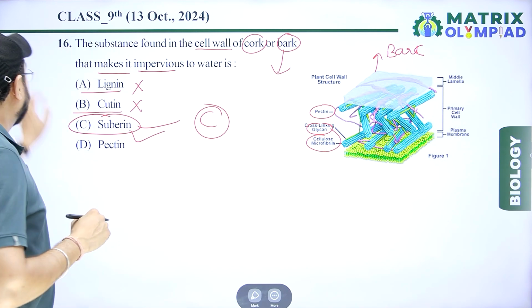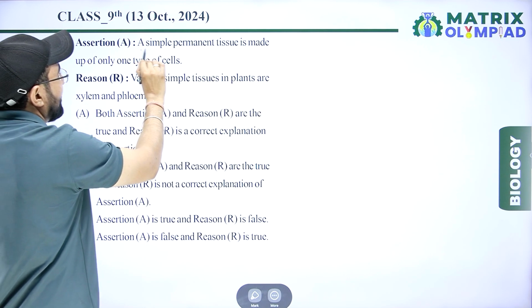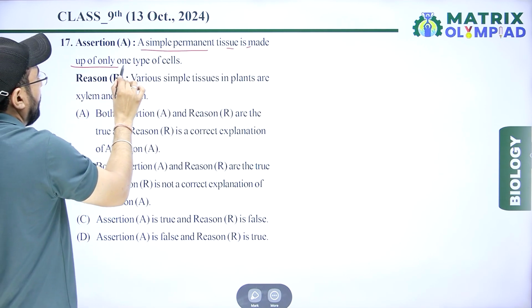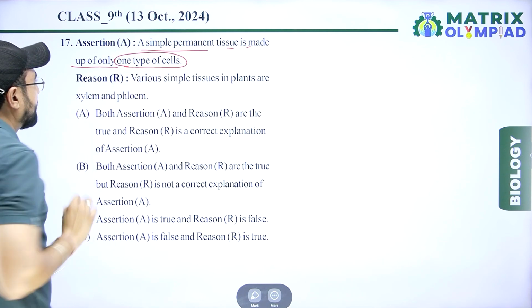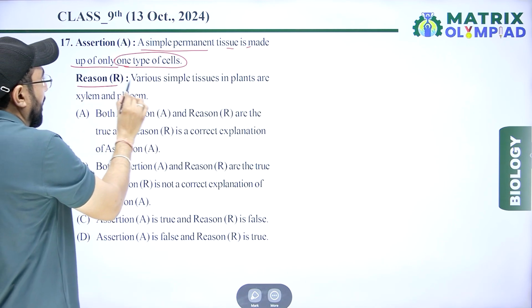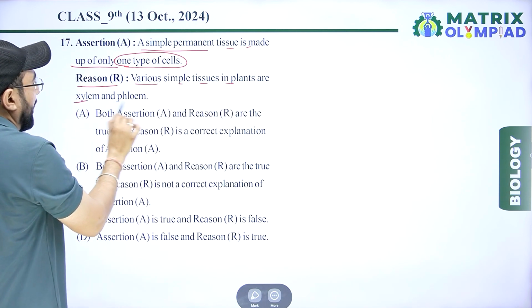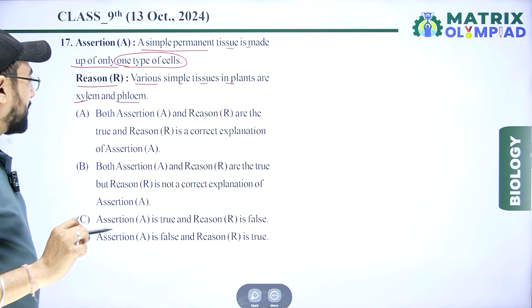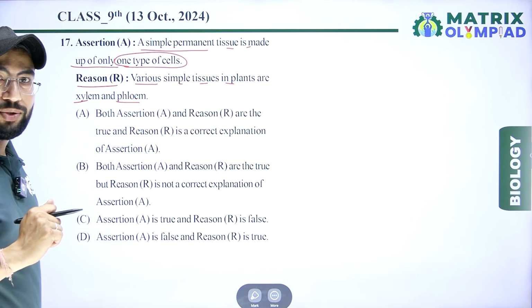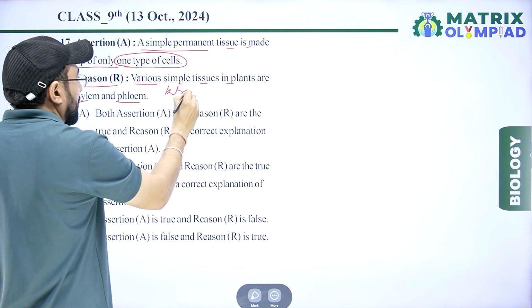Next question is, assertion A: simple permanent tissue is made up of only one type of cells, that is right. And reason: various simple tissues in plants are xylem and phloem. But xylem and phloem are not included in simple tissue. So that statement is wrong.